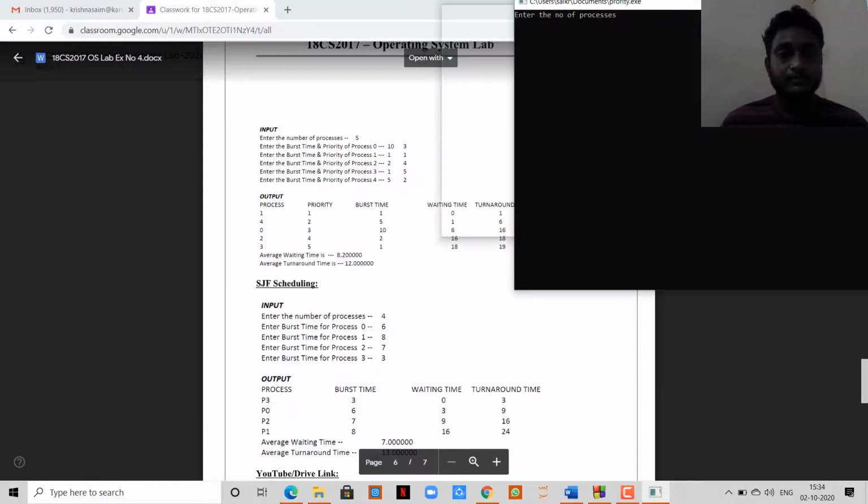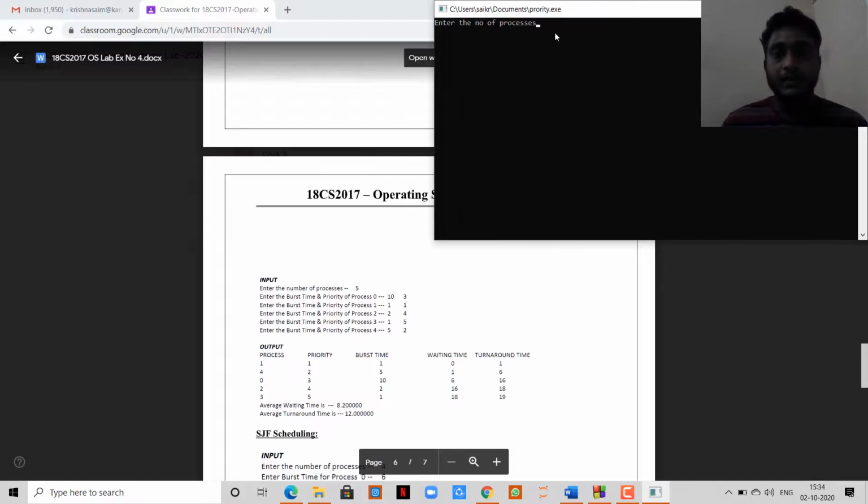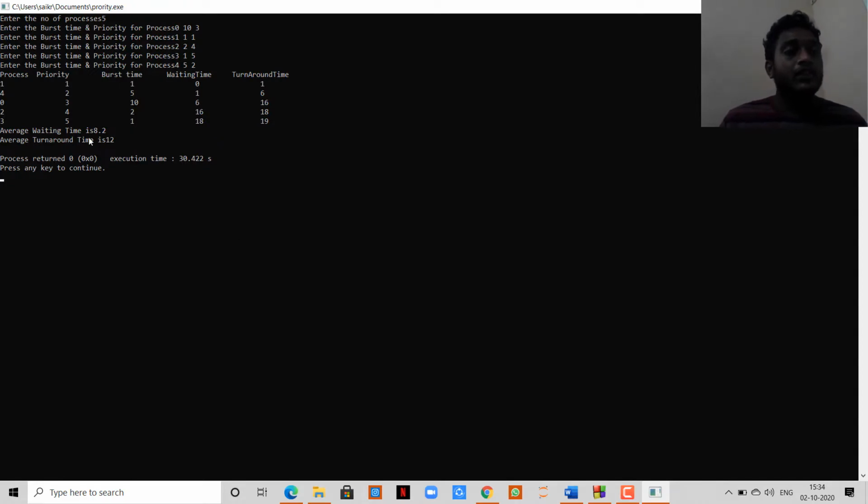This is the priority program, and I am going to enter 5 as the number of processes. We enter the burst time and the priority of each process: 1 space 1 enter, 2 space 4 enter, 1 space 5 enter, 5 space 2 enter. You can see on the screen the average waiting time and average turnaround time for the priority algorithm.